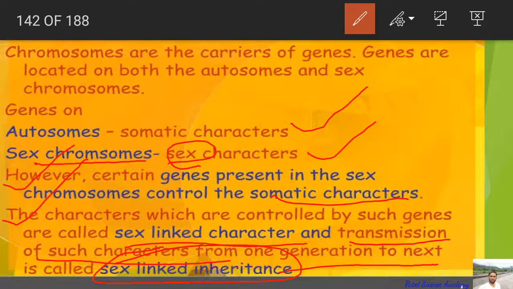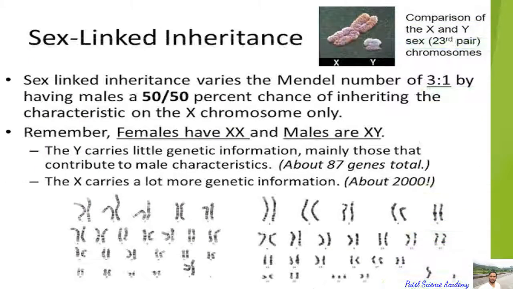Dear students, the genes located on the non-homologous region of the sex chromosome are called sex-linked genes, and the traits that are determined by the sex-linked genes are called sex-linked traits or characters. The inheritance of the sex-linked gene from parents to their offspring is called sex-linked inheritance. And actually, dear students, there are two types of sex-linked genes, X-linked genes and Y-linked genes. We'll see all these X- and Y-linked genes one by one.